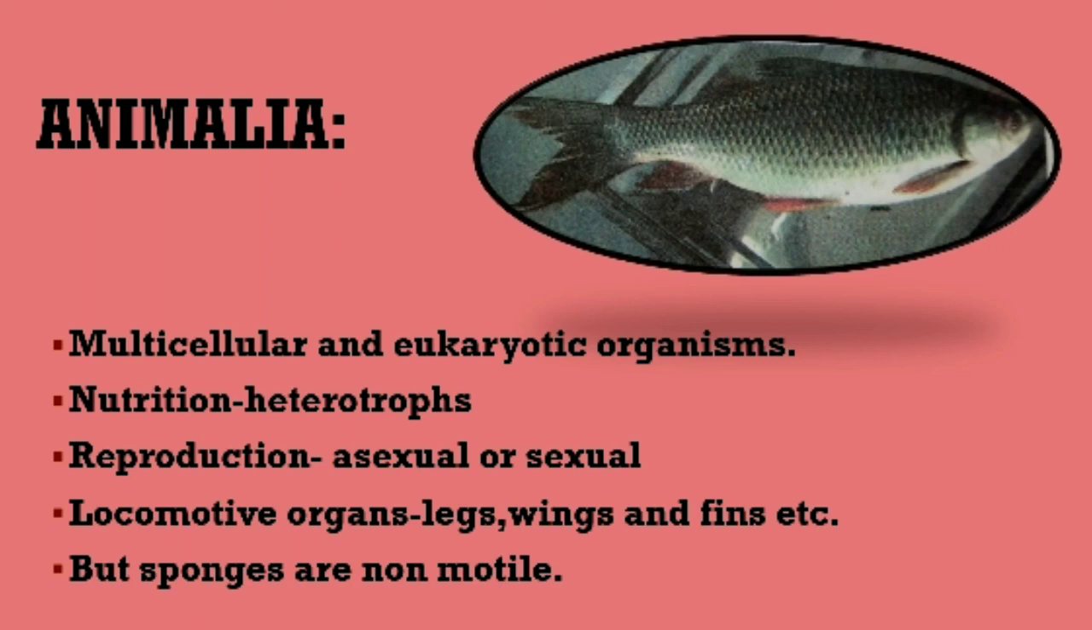For locomotion, they move from one place to another with the help of legs, wings or fins, like in the case of fishes. But you know that sponges are sedentary, they can't move from one place to another place. So these are the general basic characters of the different kingdoms present in the Whittaker classification.